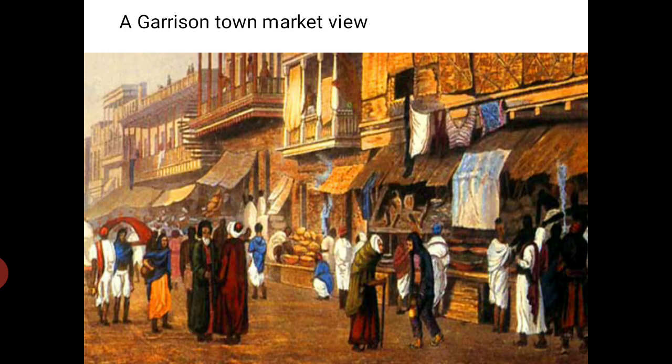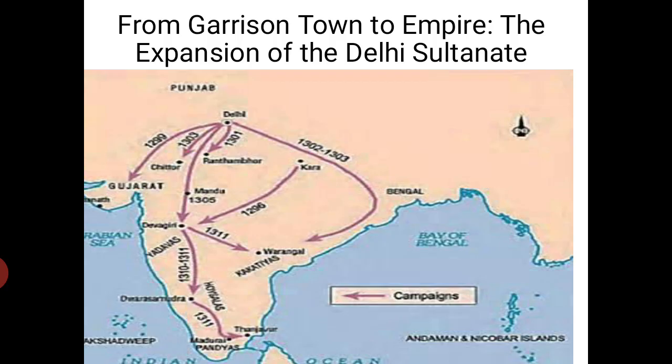Two words we need to understand. One is hinterland and the second is garrison. As you are seeing in this picture, we are seeing a garrison town market view. Basically, garrison towns were fortified settlements with soldiers. Hinterlands were the lands adjacent to a city or port that supply it with goods and services.